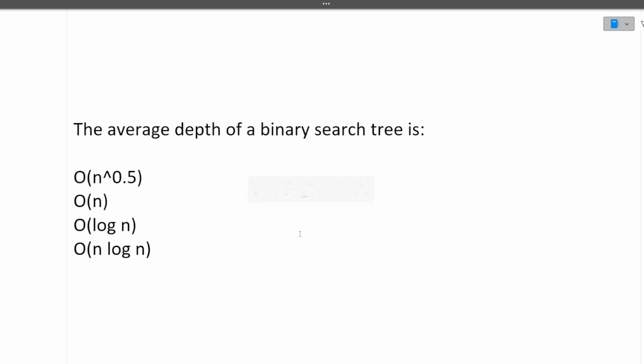Okay, moving towards the next question: what is the average depth of a binary search tree? I hope you know what a binary search tree is. It means that the left child is smaller than the root and the right child is greater than the root. If we follow the same thing, the average depth of a binary search tree will be big O of log n. This is the time complexity, big O of log n. I hope it's clear to you.